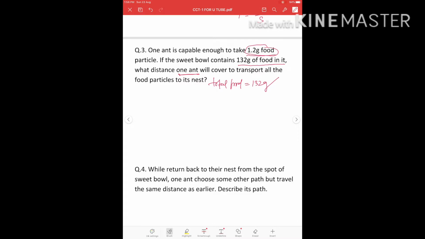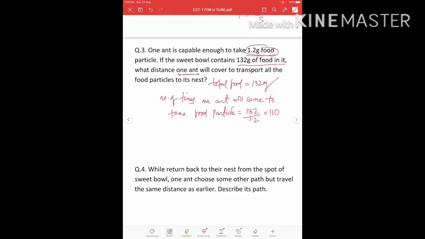1.2 gram food particle. That means the number of times one ant will come to take food particle is equal to 132 gram, the total food particle, divided by 1.2 gram, which one ant takes at one time. If you divide this, you will get 110. That means one ant will come 110 times to complete all the food particles to take back to his nest.